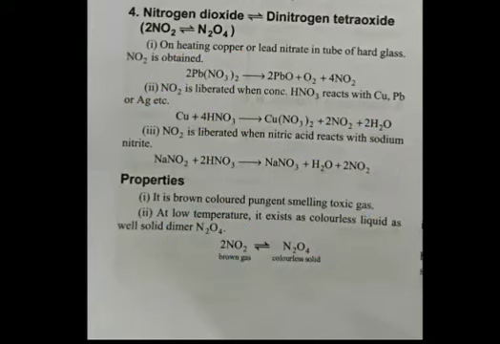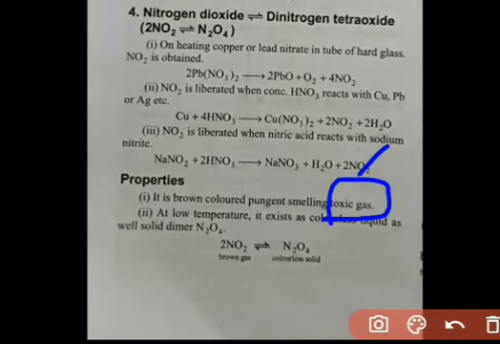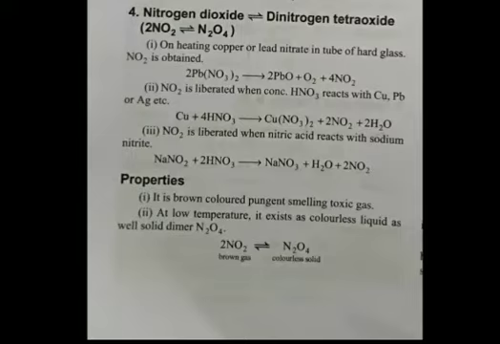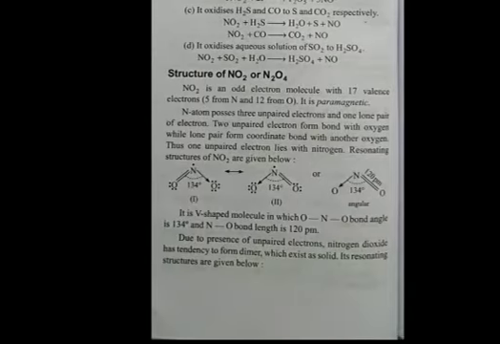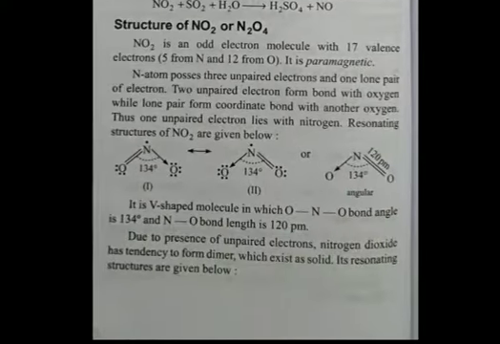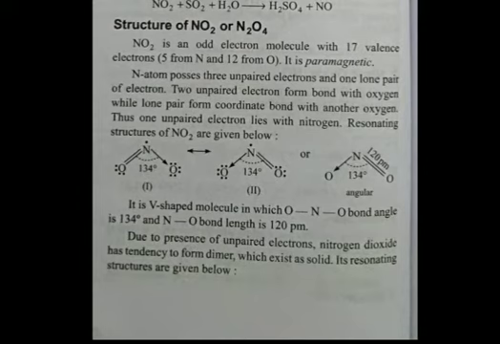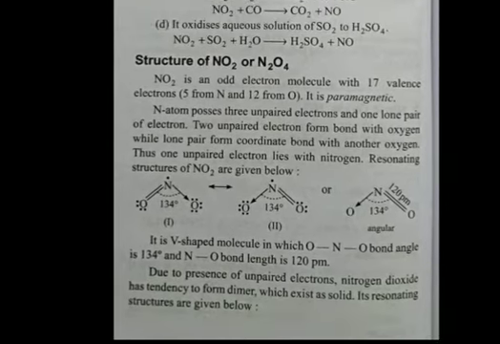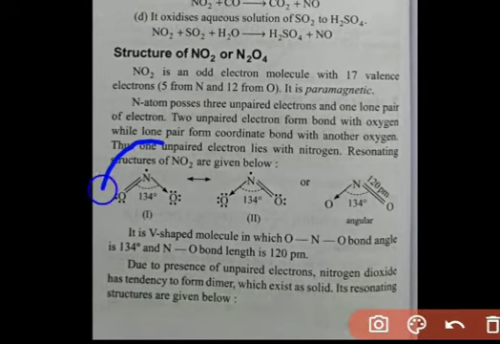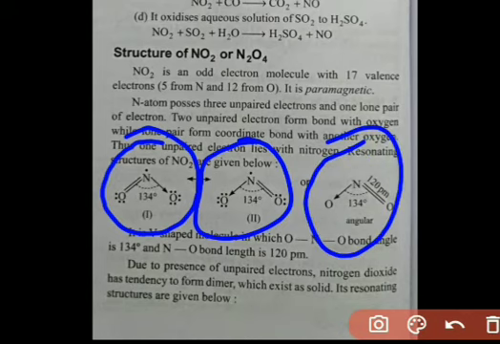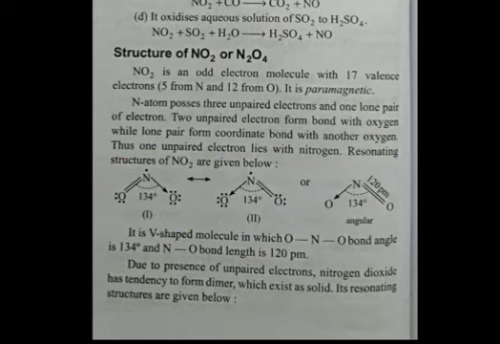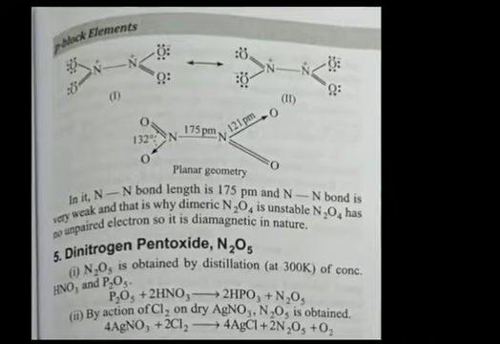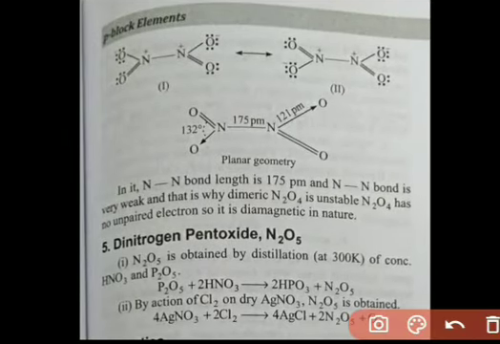Talking about its properties, it is brown colored, pungent smelling, and a very toxic gas. Students, here is the structure of N2O4. Basically, firstly NO2's, that is nitrogen dioxide's structure, and its resonating structures are given here. After that you can see the structure of N2O4.